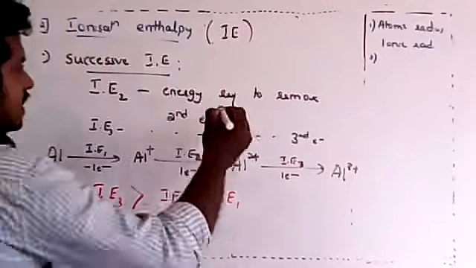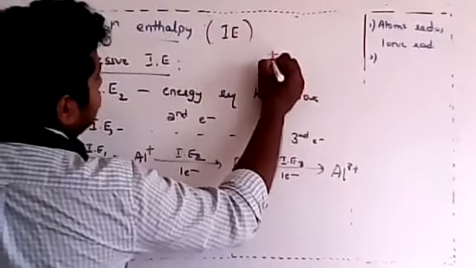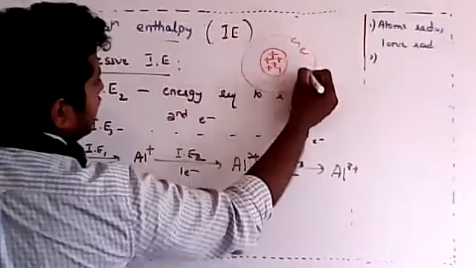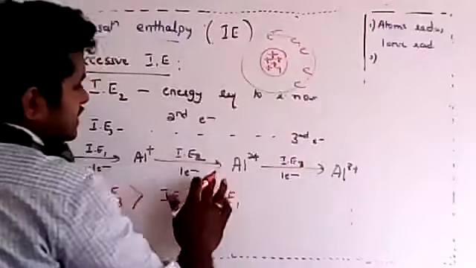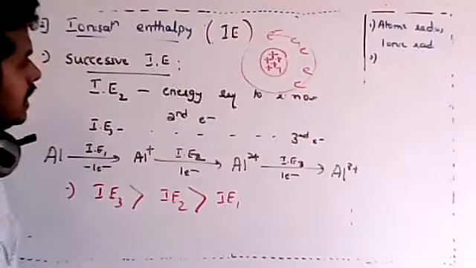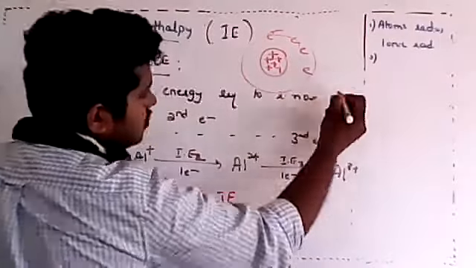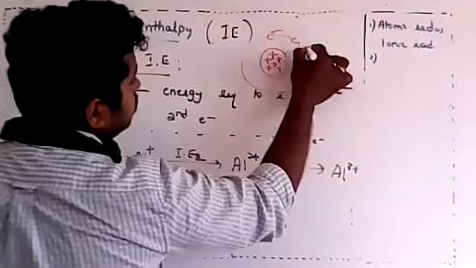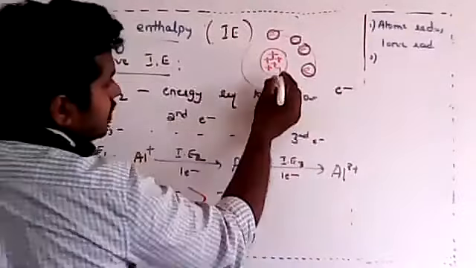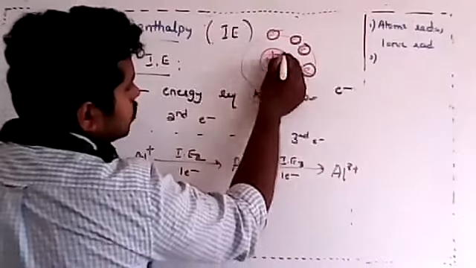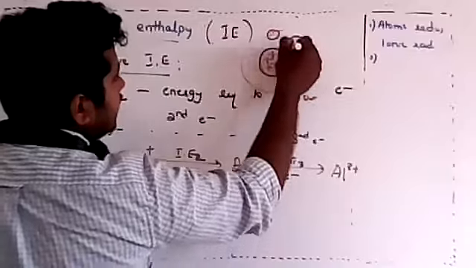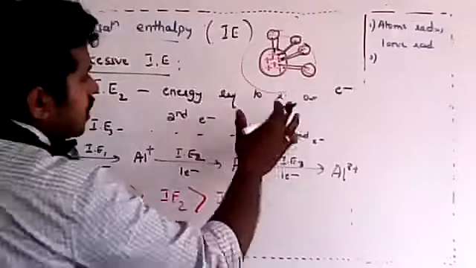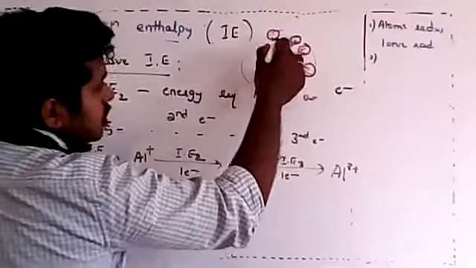If I want to explain, imagine there are 5 protons and 5 electrons. Let me tell you why successive ionization enthalpy is more. Imagine you removed one electron. Now there are only 4 electrons left, but the number of protons is 5. So the protons are more powerful and would attract the remaining electrons with more power, and also size decreases because cations are smaller. Now electrons are close and protons are more powerful.